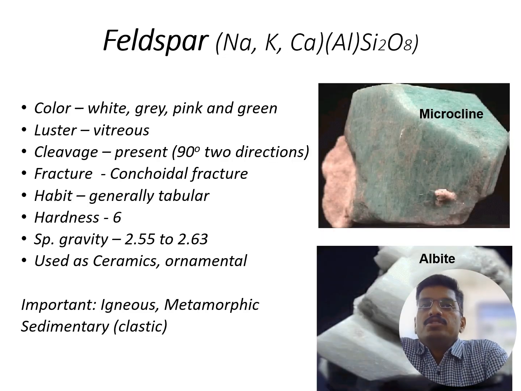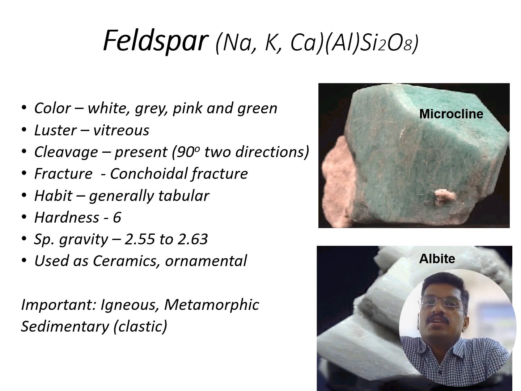Next, we are going to discuss the physical properties of feldspar. The color of feldspar varies based on impurities, such as white, grey, pink, and green. It has a vitreous luster. Cleavage is present, and two-direction cleavage is also present. It has a conchoidal fracture and is generally tabular in habit.